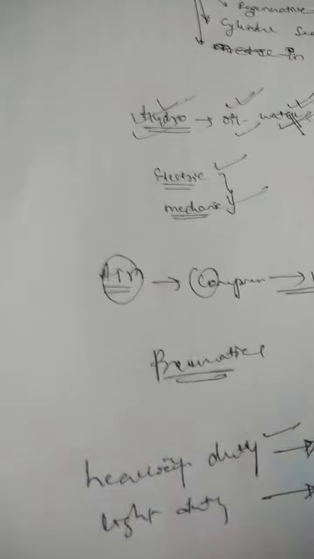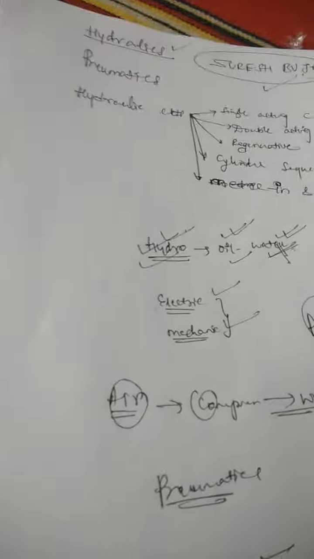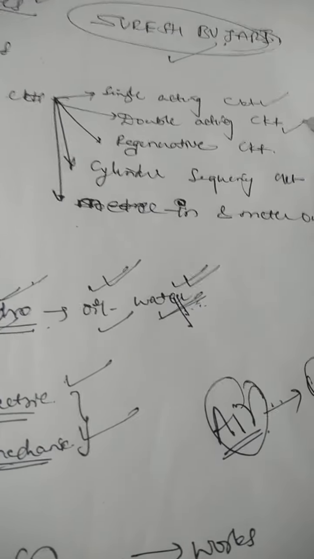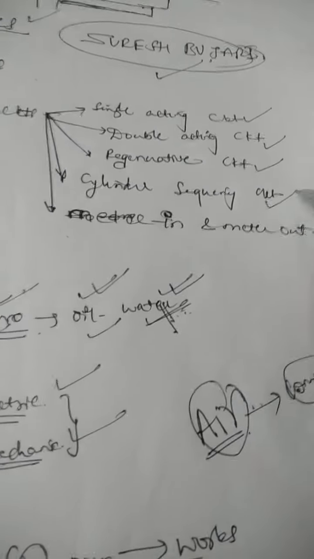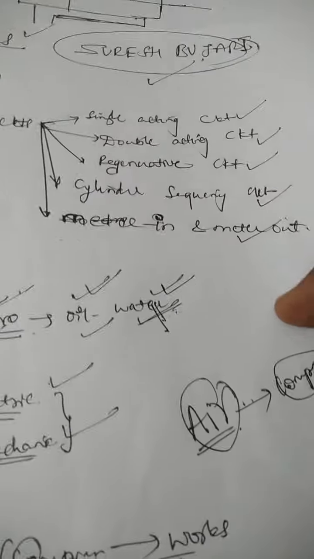Keeping in mind the basic concepts of hydraulics and pneumatics, I want to cover some of the hydraulic circuits in today's session. Hydraulic circuits can be broadly classified as single acting hydraulic circuit, double acting hydraulic circuit, regenerative circuit, cylinder sequencing circuit, meter-in and meter-out circuit, cylinder synchronizing circuit, and so on.